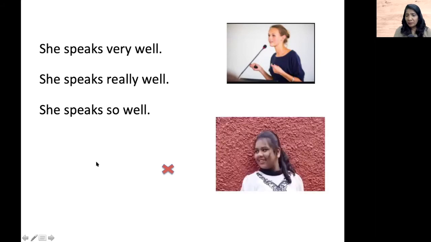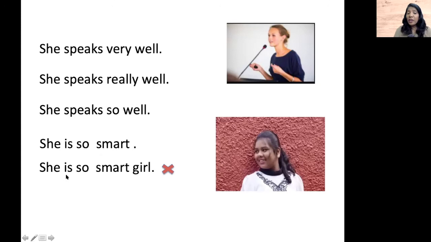Let me give another example. She is smart. Okay. She is so smart. Again, smart is an adjective, as I told you before. So after the word so, the next word can be an adjective or it can be an adverb. And now let us see how this so can be used when you have a noun. Can we use it here? She is so smart girl. I know smart is an adjective, but this adjective is describing the noun.